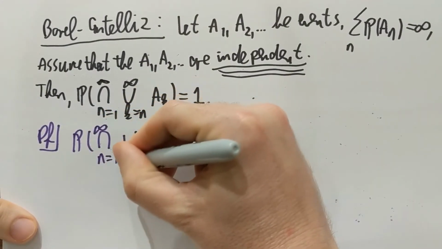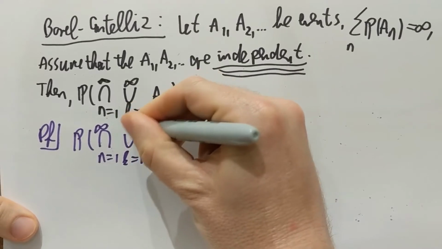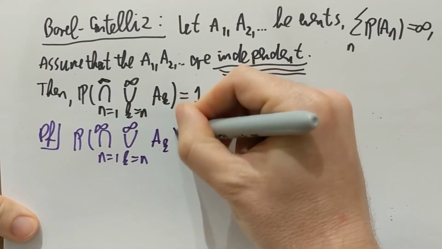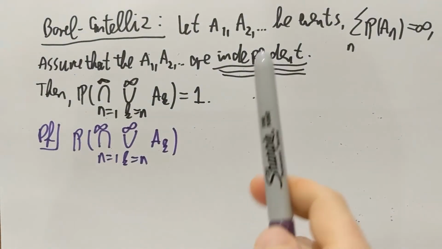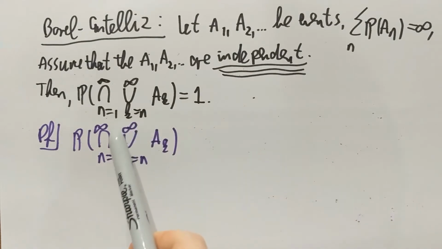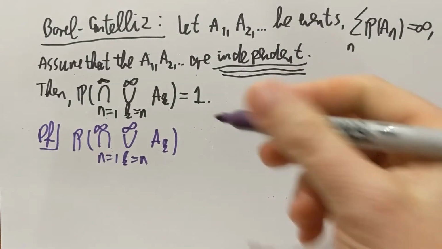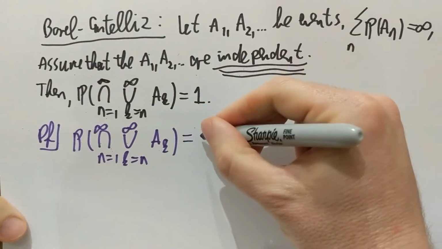Take the union to infinity of the A_k, and this time what I want to use is independence. Independence is useful when you have intersections, whereas here I have unions. So the first step is going to be to make intersections out of unions and unions out of intersections, and the way to do that is De Morgan's law.